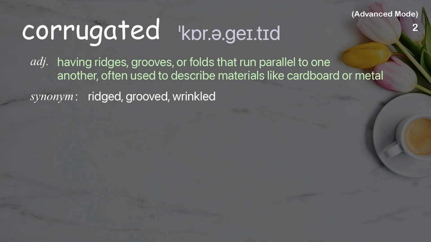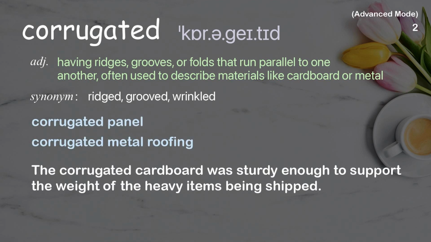Corrugated. Having ridges, grooves, or folds that run parallel to one another, often used to describe materials like cardboard or metal. Examples: Corrugated panel. Corrugated metal roofing. The corrugated cardboard was sturdy enough to support the weight of the heavy items being shipped.